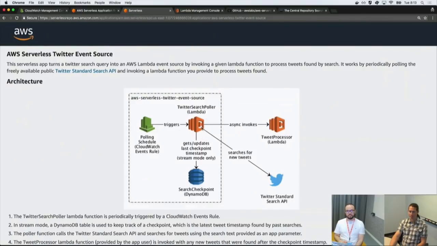And what will happen is it will then start invoking whatever Lambda function you tell it with whatever tweets are returned from that search. Gotcha. And so the Twitter standard search API is a polled API. You just call it to perform a search. So this uses CloudWatch events. It creates a CloudWatch events rule on a schedule to trigger the Lambda function.